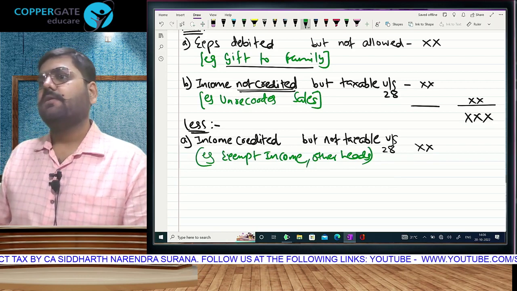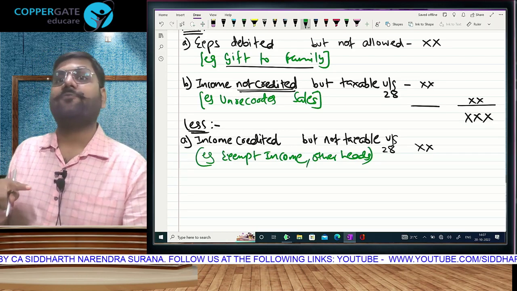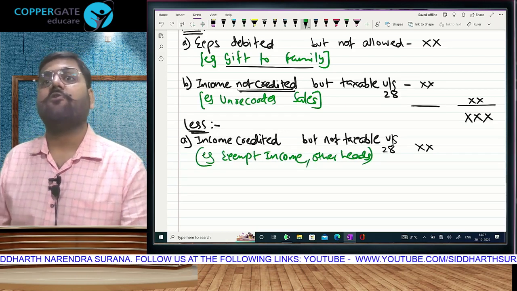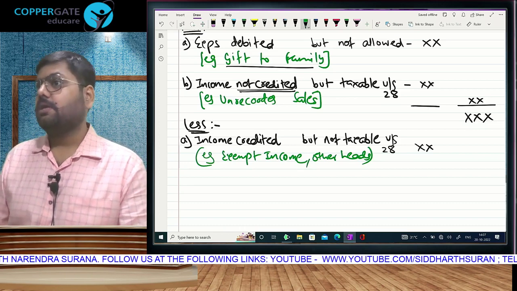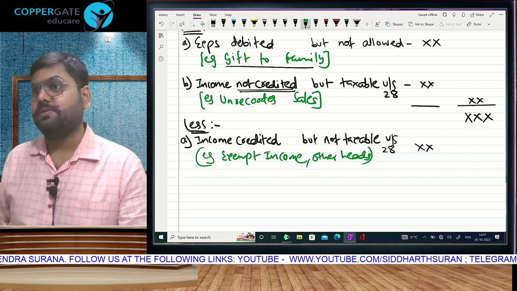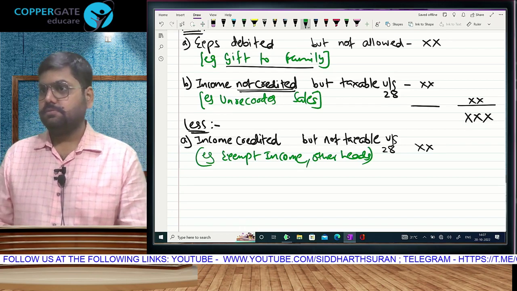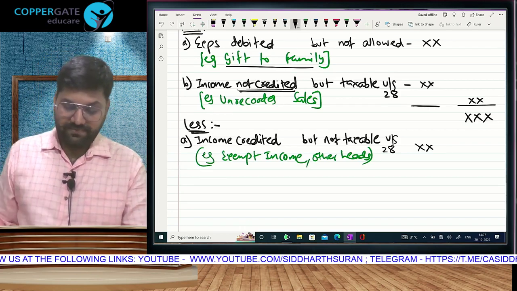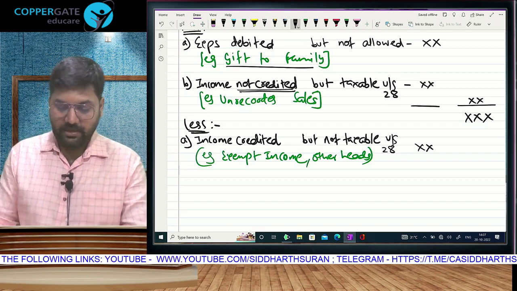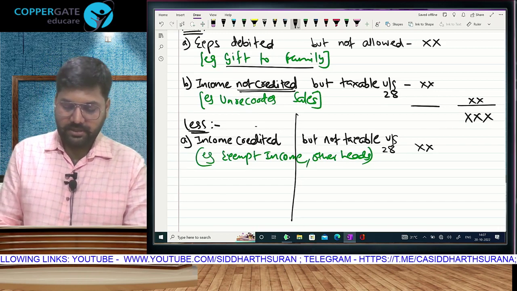All this has to be subtracted. It has increased my profit figure, but it is not a part of my business. The idea is to keep whatever is part of my business and to eliminate whatever is not a part of my business. Okay?